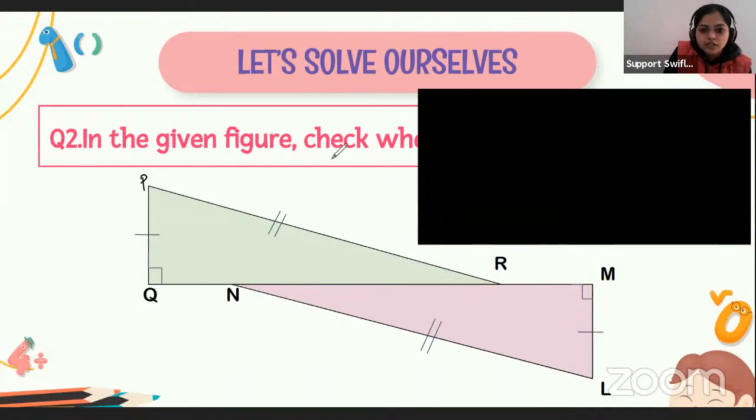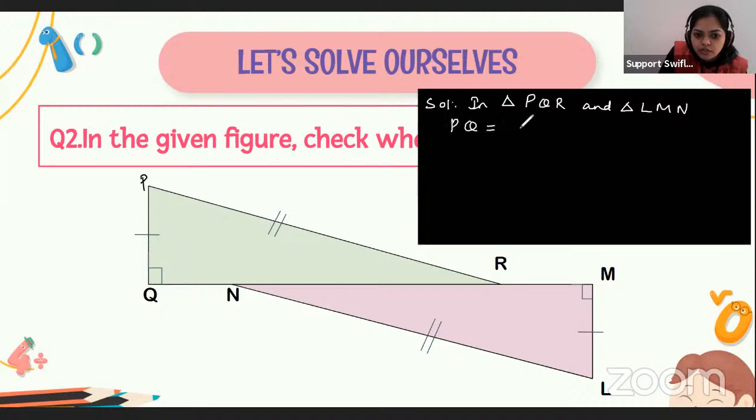All right. So let's solve this question together. The solution: in triangle PQR and triangle LMN, what is given?